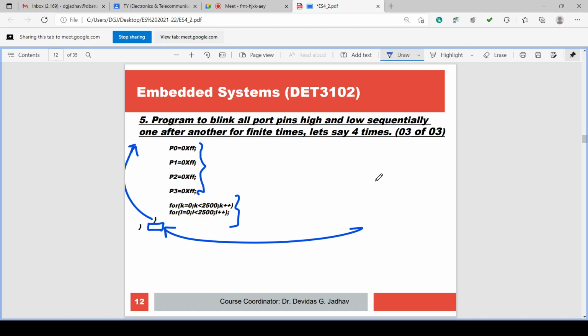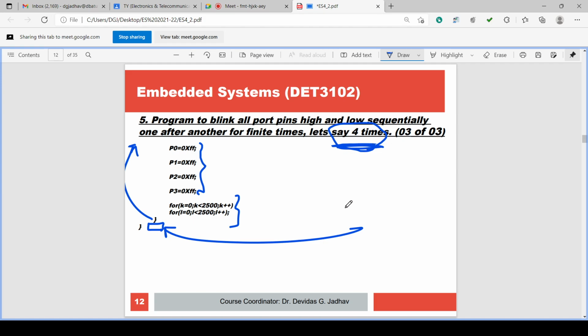You can check the previous lectures where we have simulated this program. As it was, it did not have the forever loop, because it was asked for only 4 times execution. So the forever loop we had not used, and it was giving an error. So at the end, after doing this logic, we have given the forever loop.